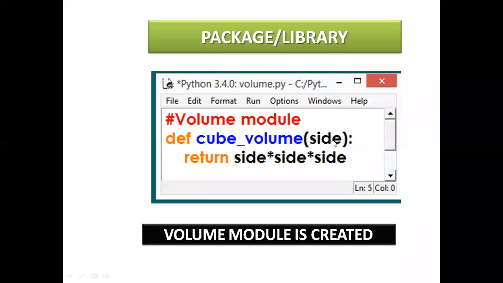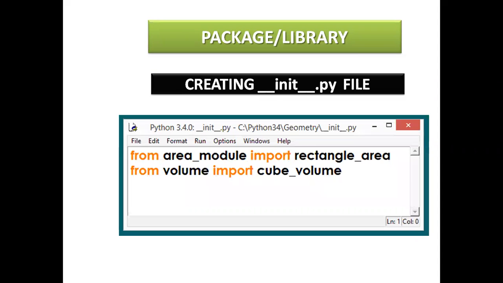If you are writing a here, that is also terminated with the colon, and you return whatever you are declaring here, that is a into a into a, or s into s into s. You need to store this in the geometry folder. This means you have created two files in a geometry folder.